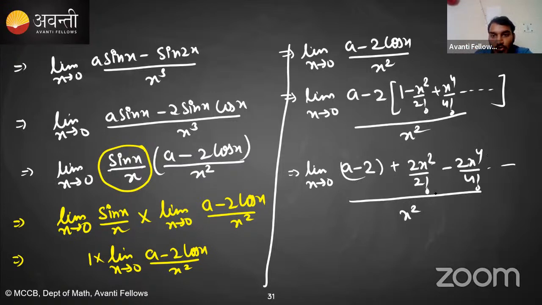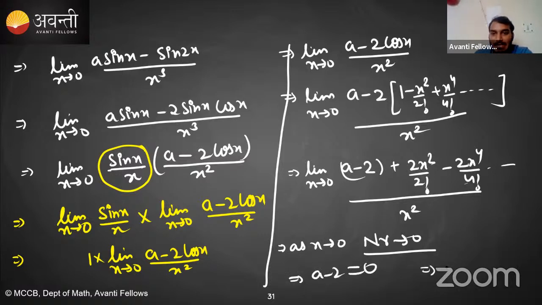Since the limit of this is finite, as x tends towards 0, the denominator is 0. So it means the numerator should tend towards 0. As the limit of this expression is finite, the numerator and denominator should both tend towards 0. So put x as 0 in the numerator. We will get a minus 2 plus 0. So a minus 2 should be equal to 0, which implies a is equal to 2. Clear? We got a equal to 2. Is this clear?